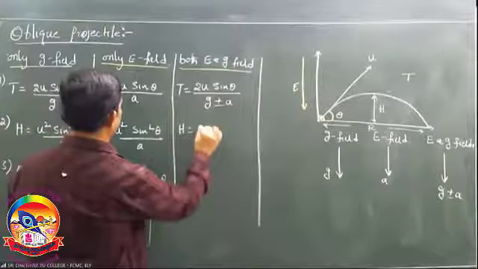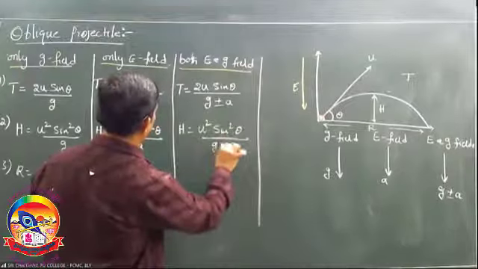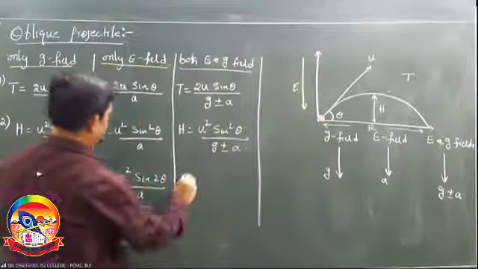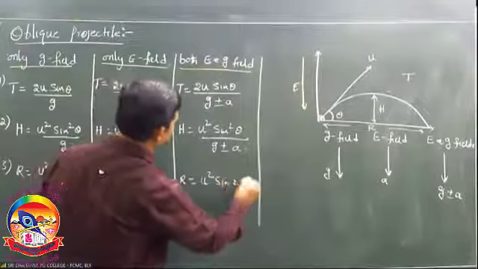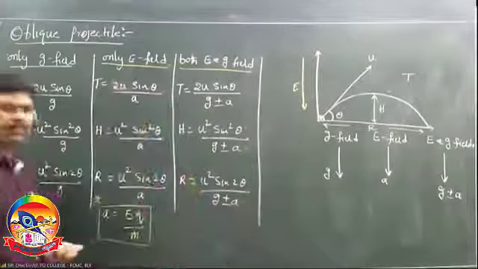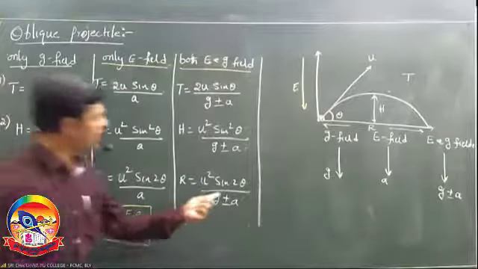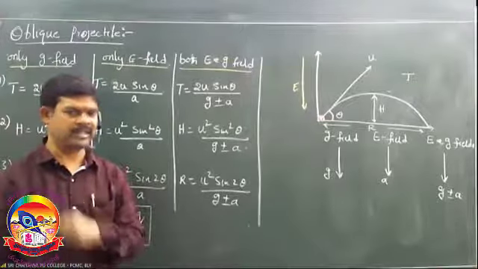What is H? u square sin square theta by g plus or minus a. What is R? u square sin 2 theta by g plus or minus a. Already I told you when we have to take plus and when we have to take minus.